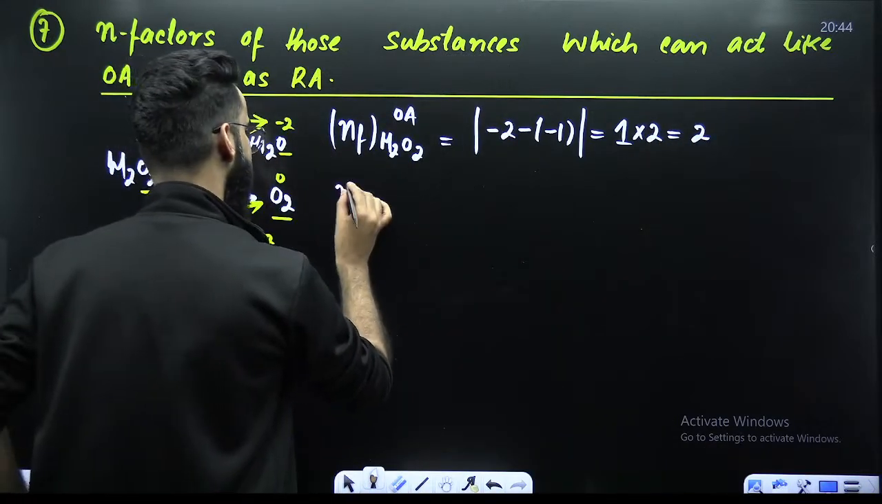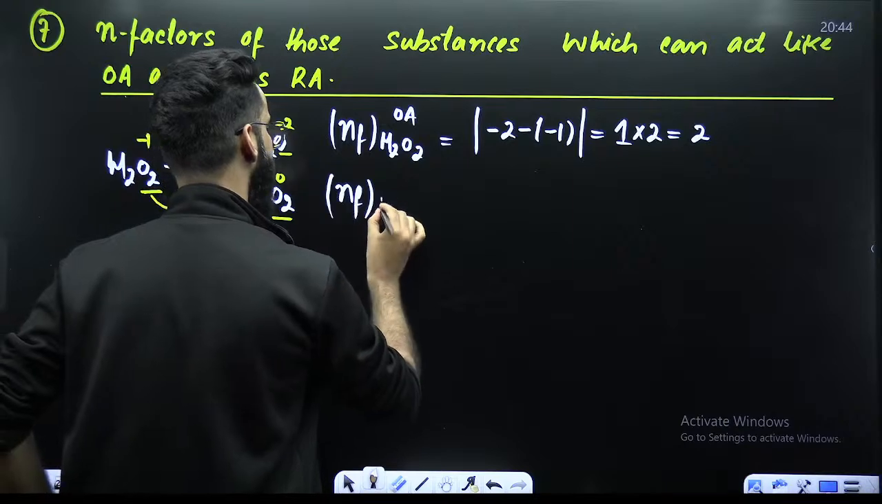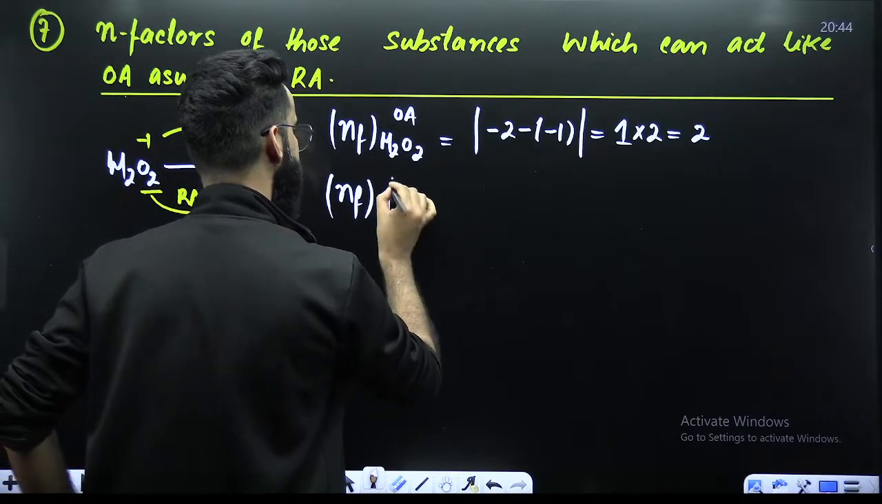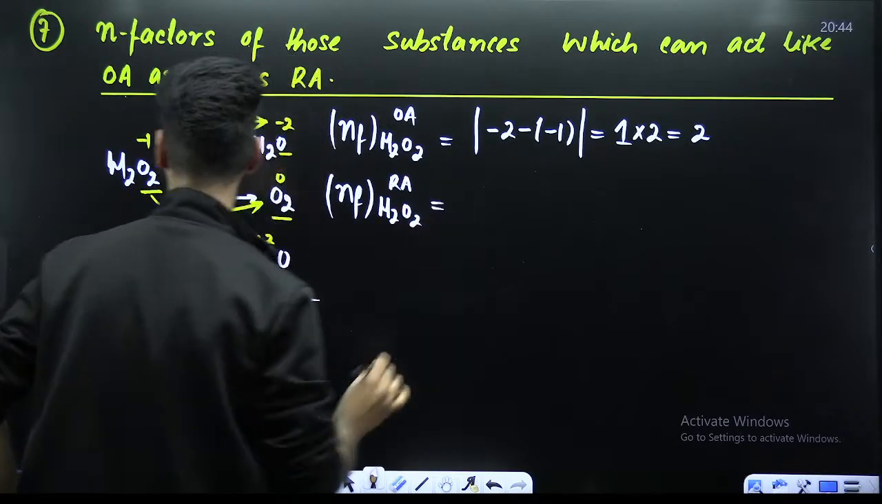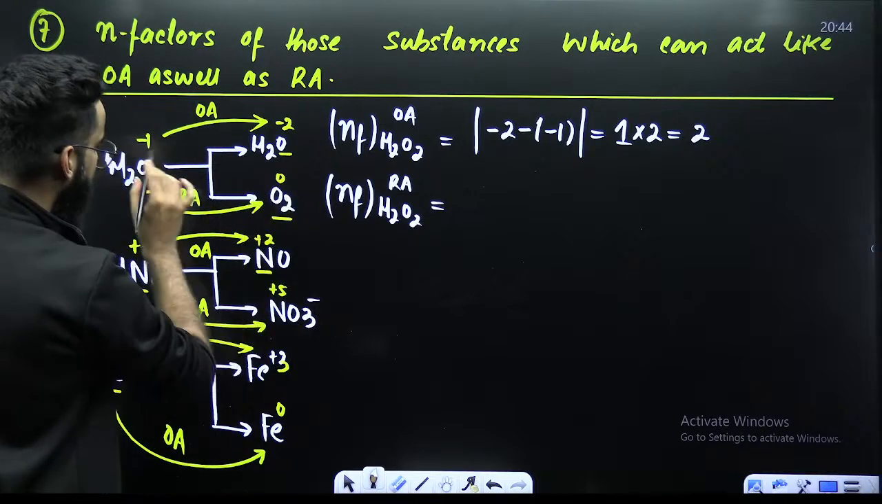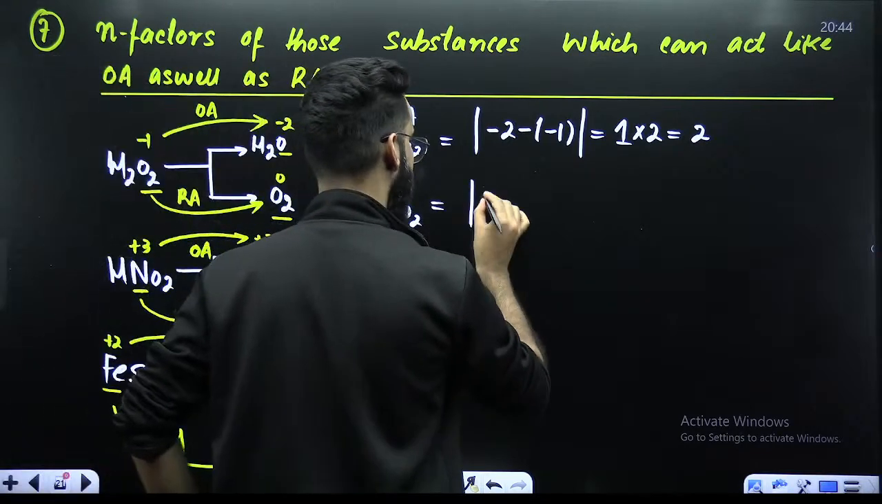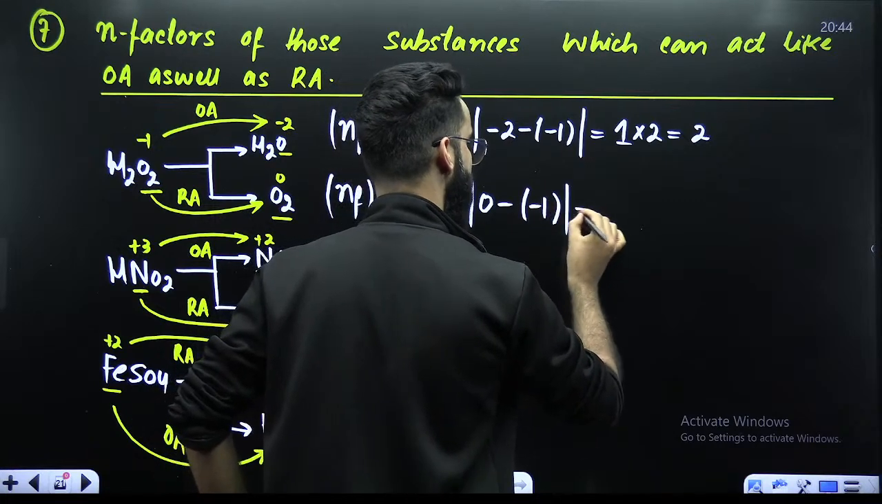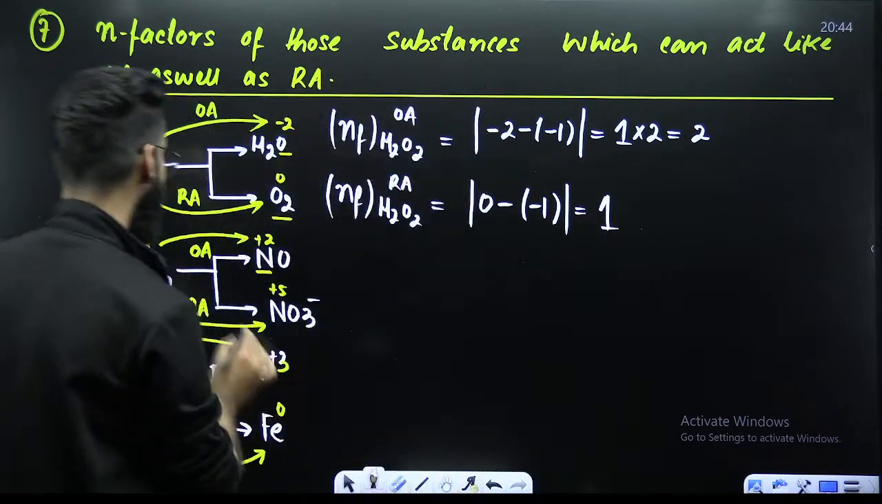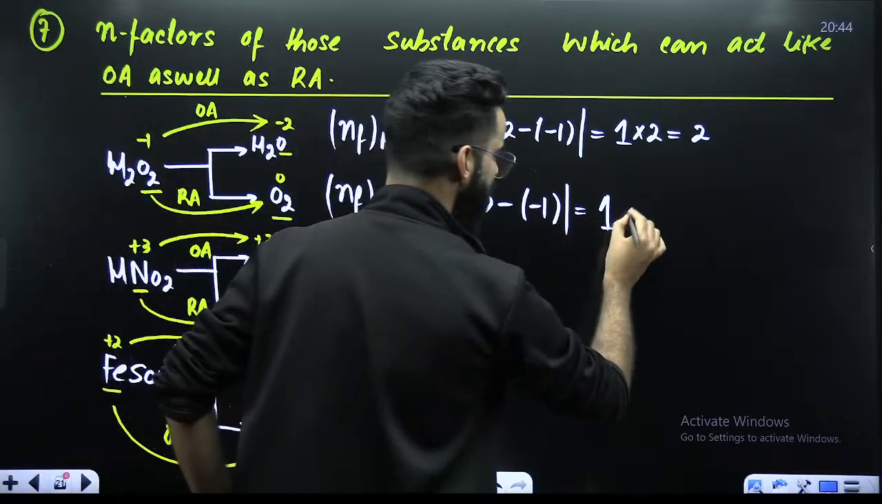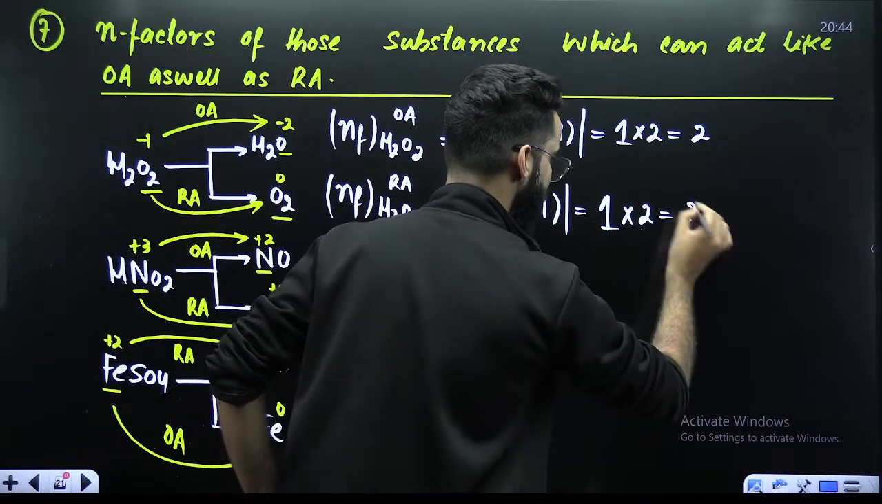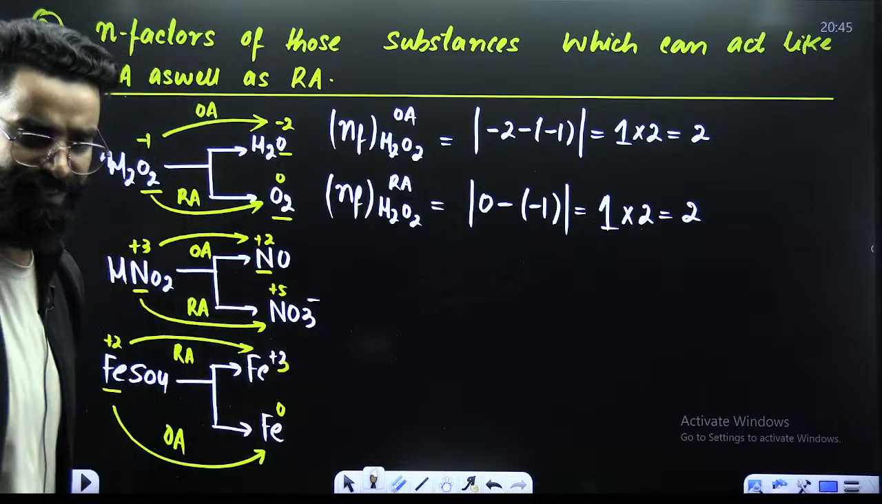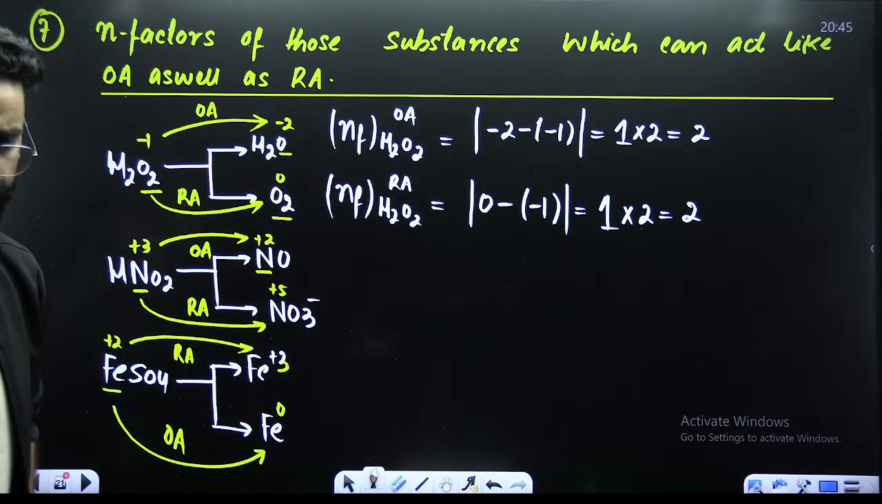Right? Similarly, the N factor of H2O2 when it behaves like the reducing agent: -1 to 0, initial, final. So final minus initial. Final is 0, minus initial is -1. The value comes out to be 1. 1 is the change for 1 atom of oxygen, but I have 2. So 1 multiplied by 2 comes out to be 2. So N factor of H2O2, when it behaves like the reducing agent, is also 2.